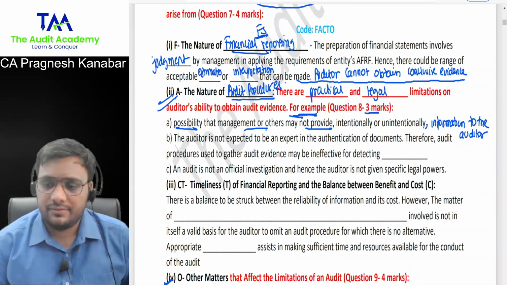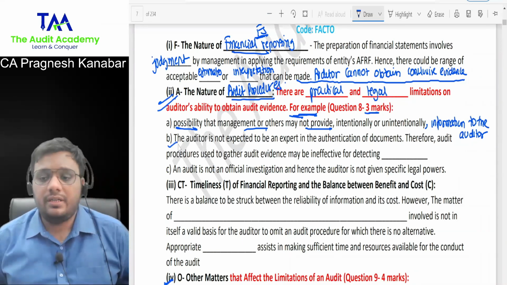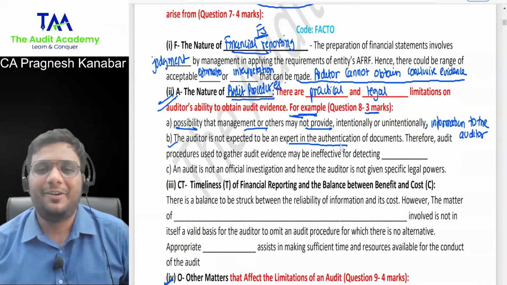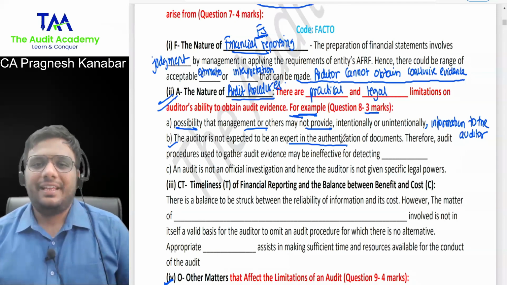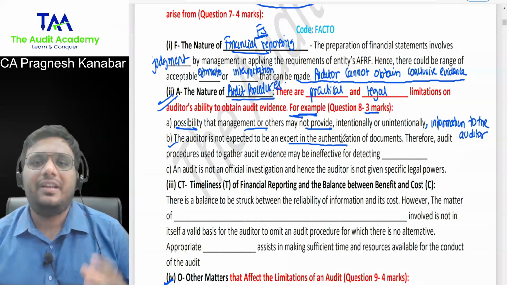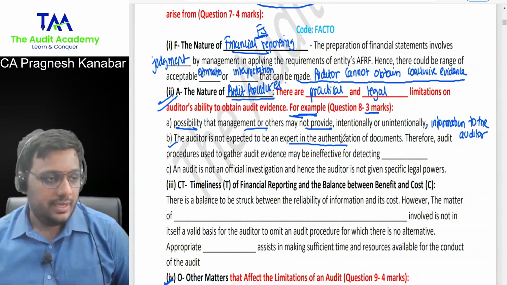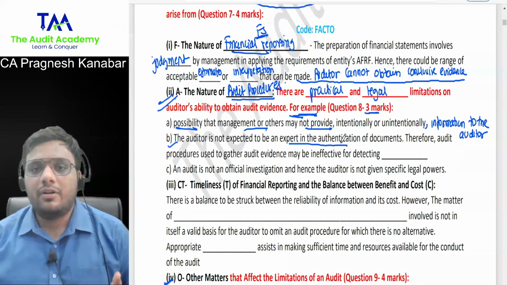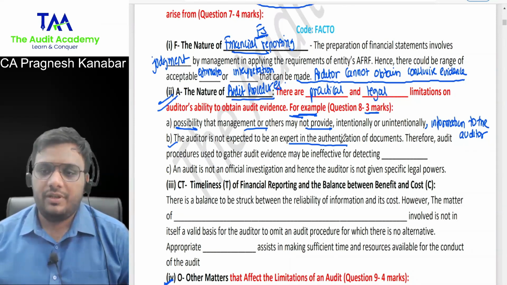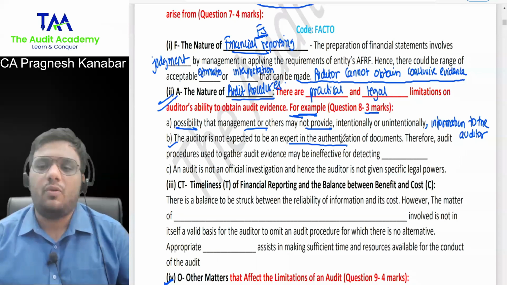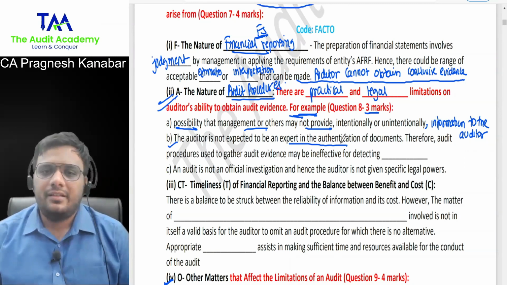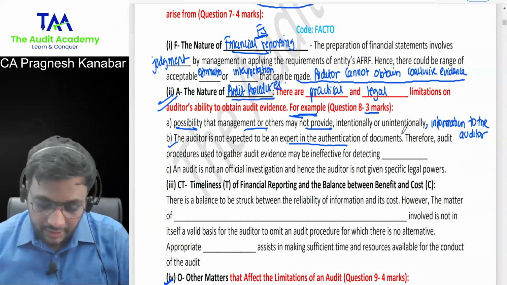Second, the auditor is not expected to be an expert in authentication of documents. Obviously. For example, when we verify the inventory of the client, we are not going to say, let us send these samples to the laboratory and understand the quality of this product. You are not from the Food and Drug Association of India. Understood this? You are going to conduct a normal audit, see the quantities, check them and finish it off. And you will see whether it is in usable condition or not. That's it. So you're not expected to be an expert in authentication of documents.